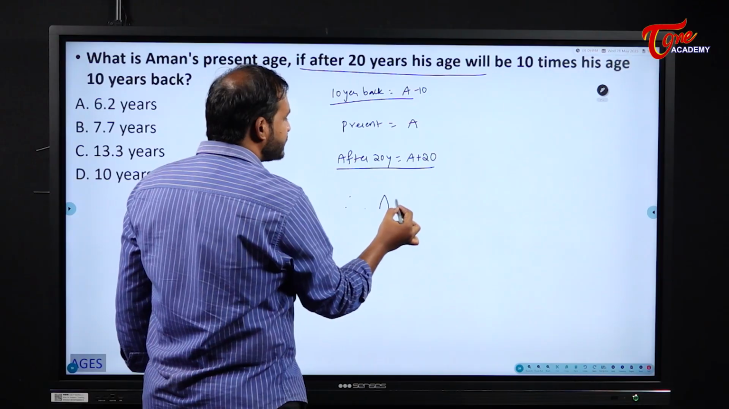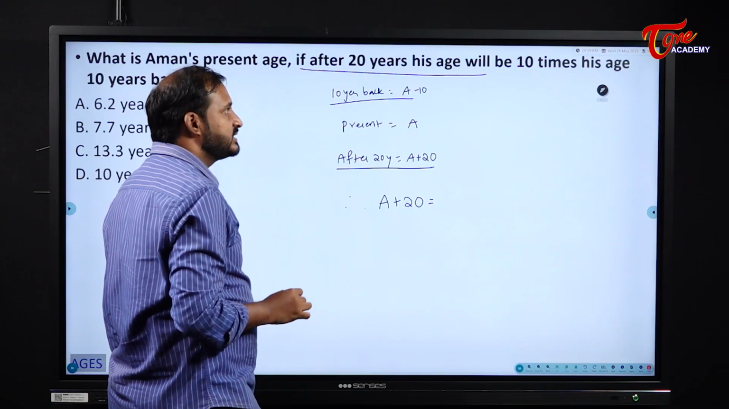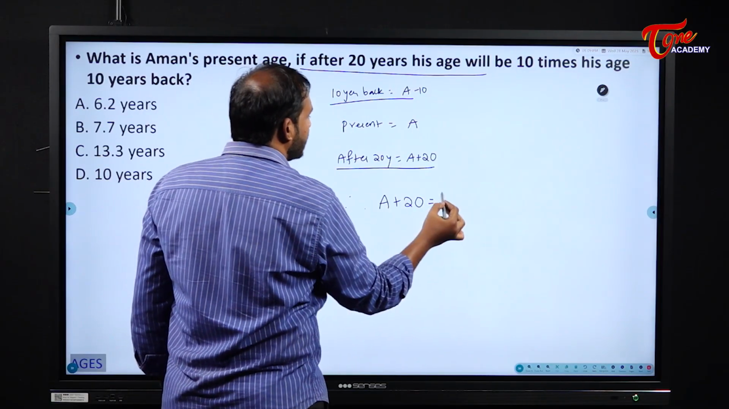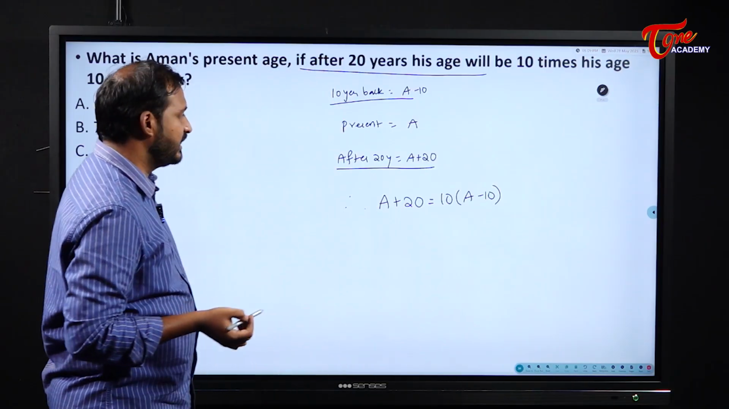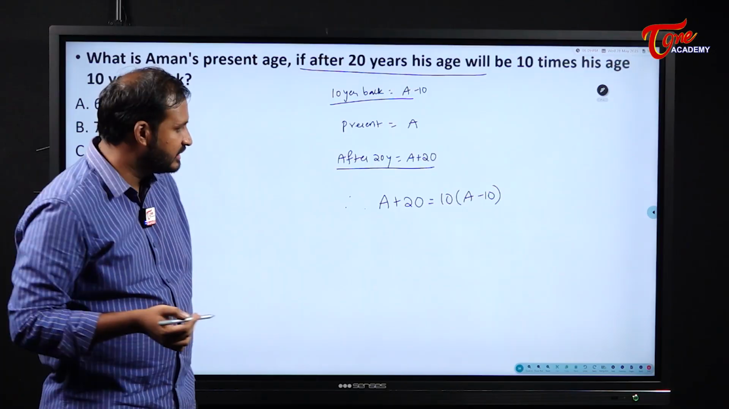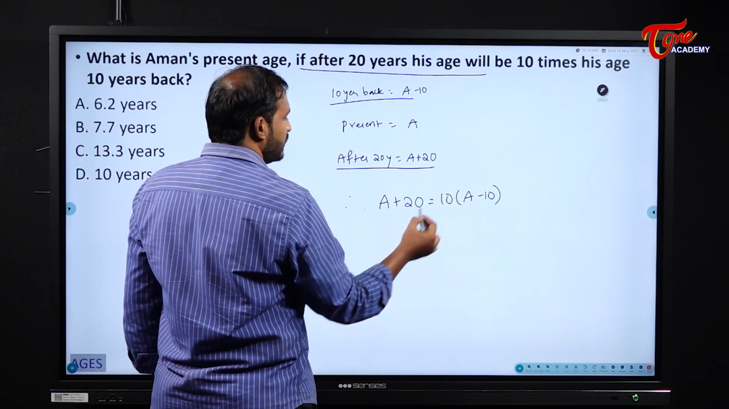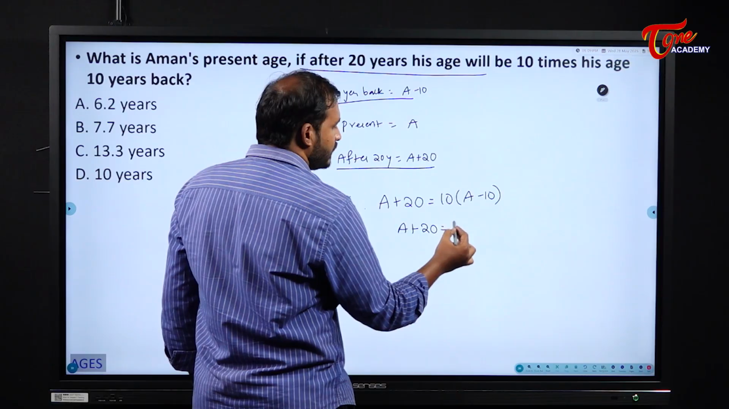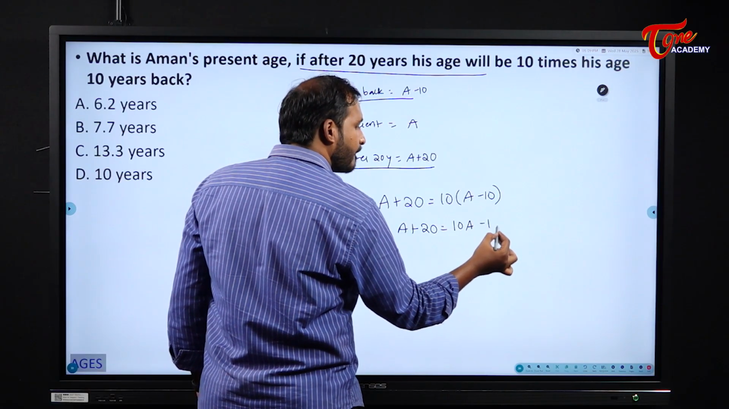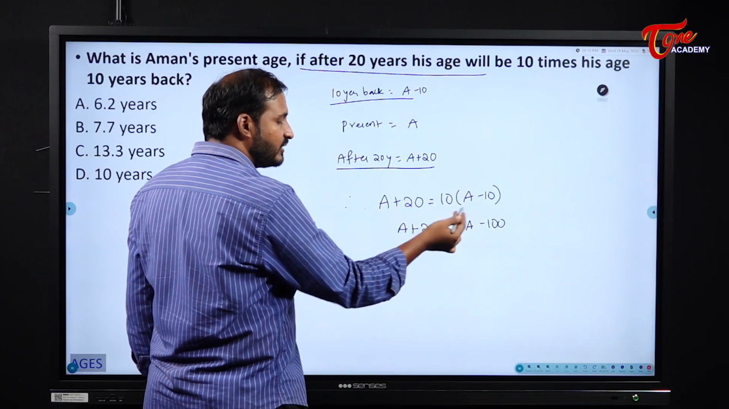Therefore, A plus 20 is equal to 10 times his age 10 years back, if after 20 years his age will be 10 times his age 10 years back. That is the relation I can write here. So now what happens to these students? Please see here. A plus 20 is equal to 10A minus 100.